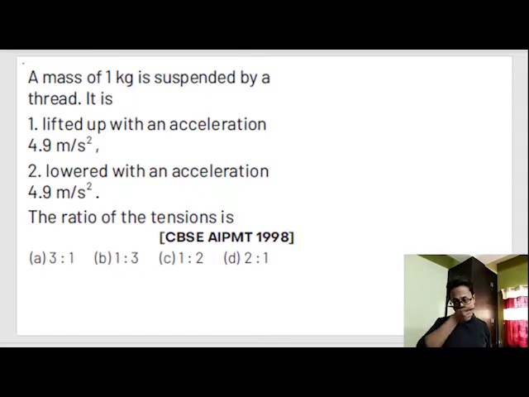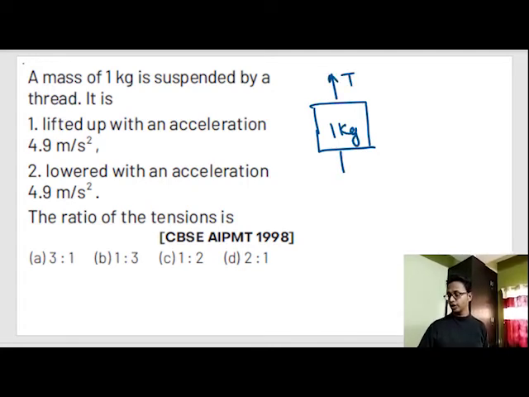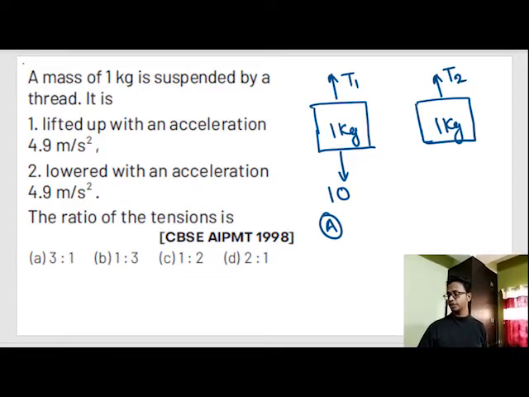A mass of 1 kg is suspended by a thread. Now in case 1, it was lifted up with an acceleration of 4.9 meter per second square. In case 2, it was lowered with an acceleration of 4.9 meter per second square. The ratio of tensions are, that means there are two scenarios. In scenario 1, this 1 kg block was being pulled up, and this is gravity force. This is case 1 or case A, and this is case B. Same 1 kg block being pulled by tension force. Suppose this is tension 1, this is tension 2, and this is 10 N gravity force.